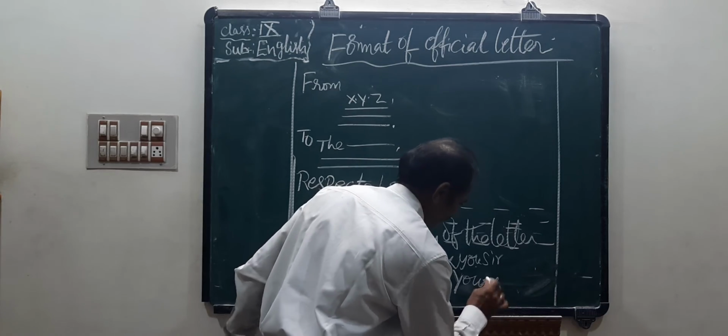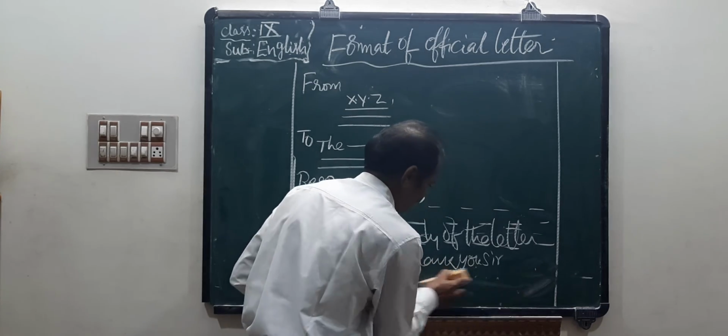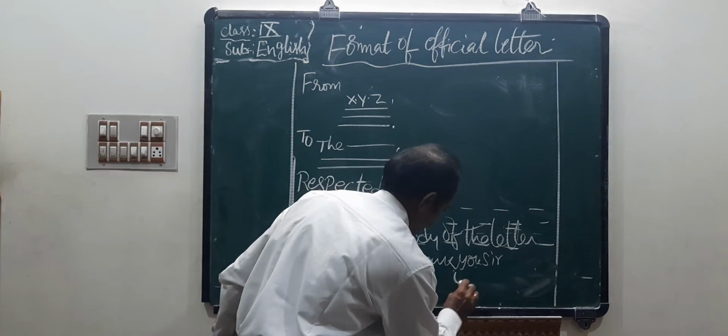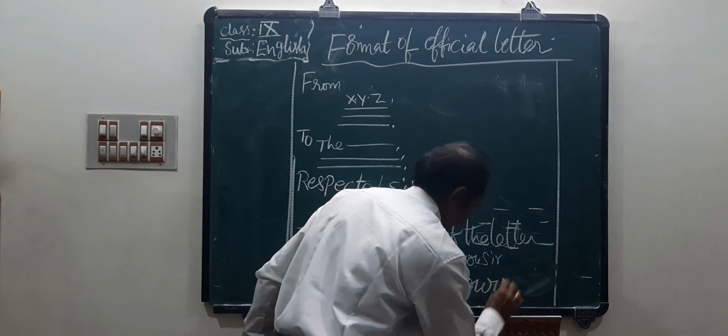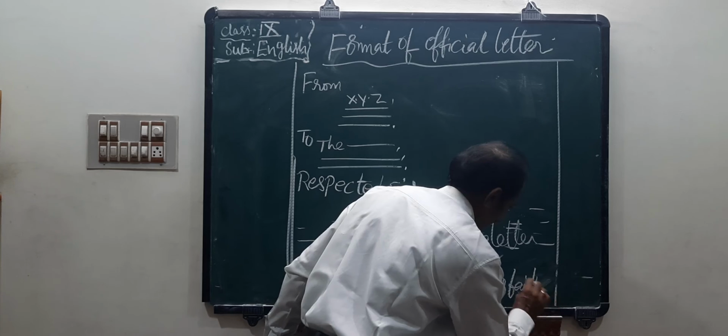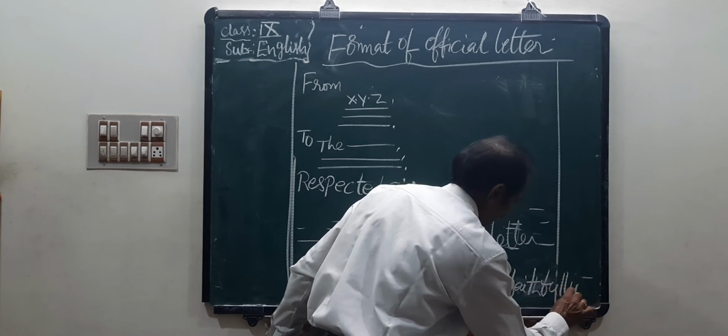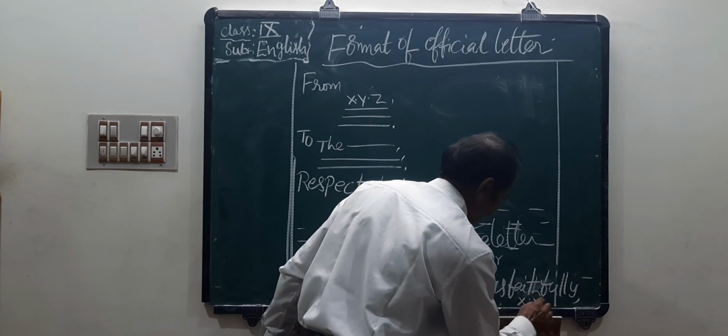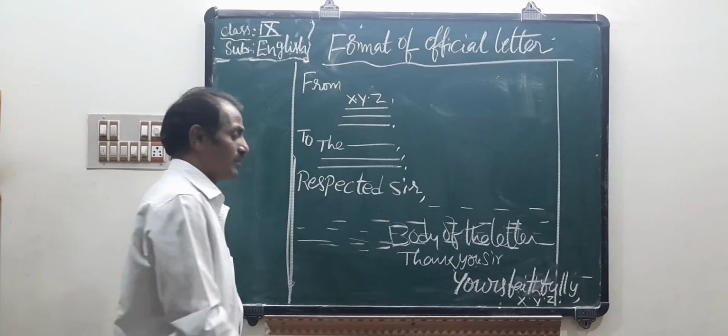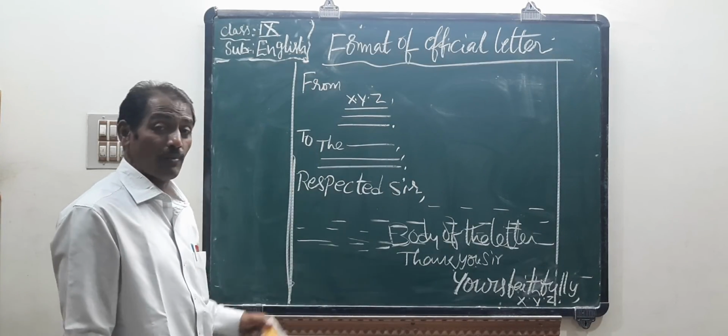Then, Yours faithfully, and then X, Y, Z. Okay, this is the format of an official letter.